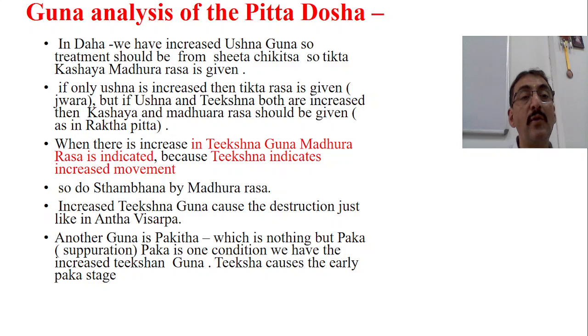Not only is Ushna increased, there is also Tikshna. So for Ushna you have to go for Kashaya, and for Tikshna you have to go for Madura Rasa. So Kashaya and Madura Rasa should be given in case of Rakta Pitta. One of the best examples where Ushna and Tikshna both are increased is Rakta Pitta. Where only Ushnatva is increased, that is Jwara. When there is increase of Tikshna Guna, Madura Rasa is indicated, because Tikshna indicates increased movement. So do the Stambhana by Madura Rasa. Tikshna means sharp nature, but Tikshna also indicates increased movement. There is a reference. So here you have to do the Stambhana by using the Madura Rasa.